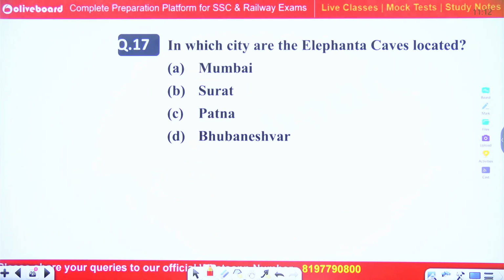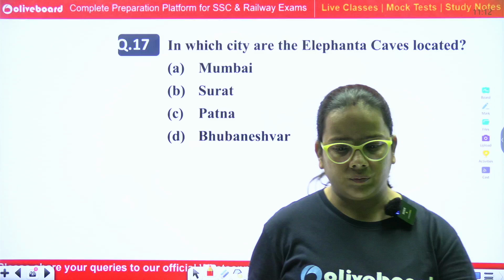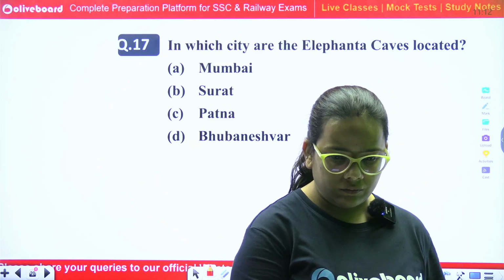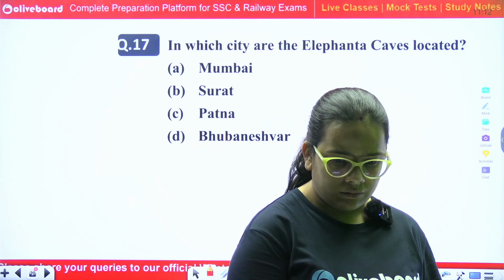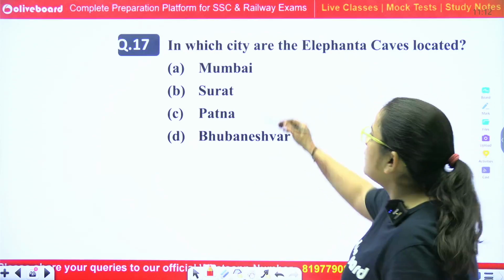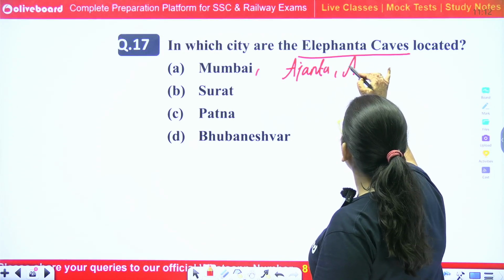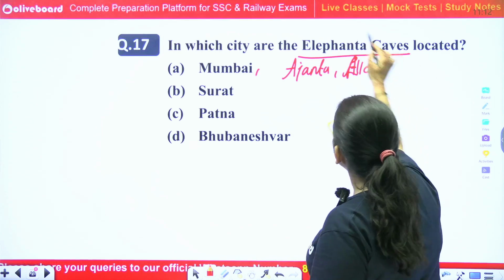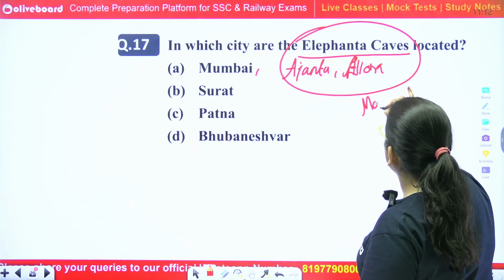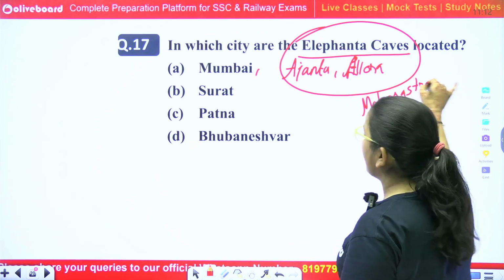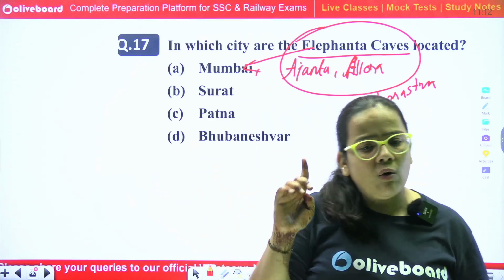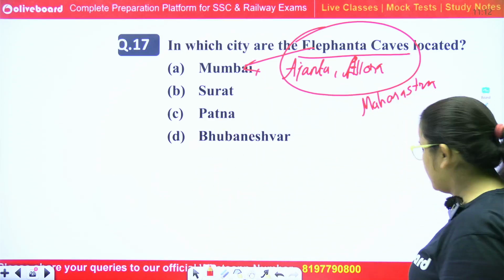In which city are the Elephanta caves located? Correct answer is Mumbai. So basically Elephanta caves, Ajanta caves, right? Ellora caves. These caves come under Maharashtra state, not Mumbai only, but Maharashtra. But yes, Elephanta caves is located only in Mumbai. Okay, moving to our next question.